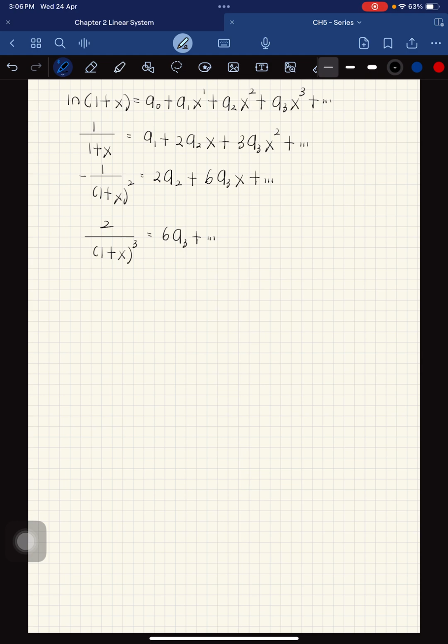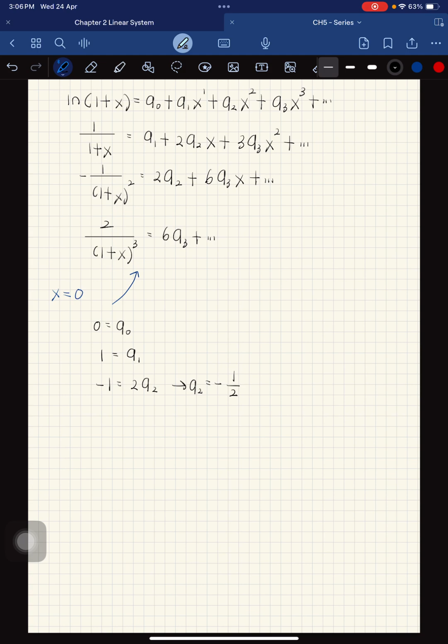So you have to stop, and then what you need to do is substitute x equal to 0 into all these equations. For the first one, substitute x equal to 0, so you get 0 equal to a0, so a0 equals 0. For the second equation, substitute 0, so you get 1 equal to a1. For the third equation, you get negative 1 equal to 2a2, so a2 will be equal to negative 1 over 2.